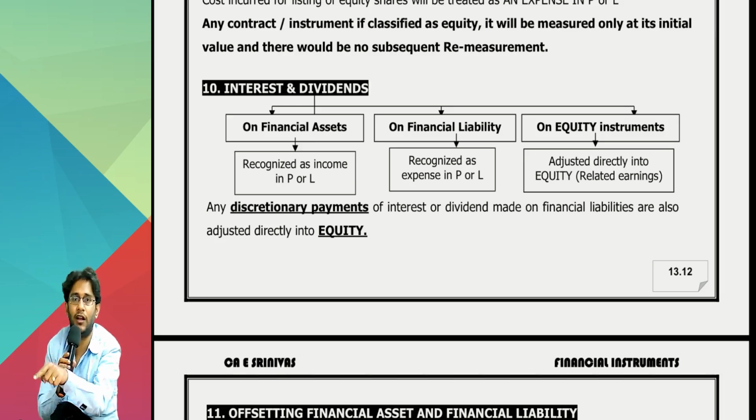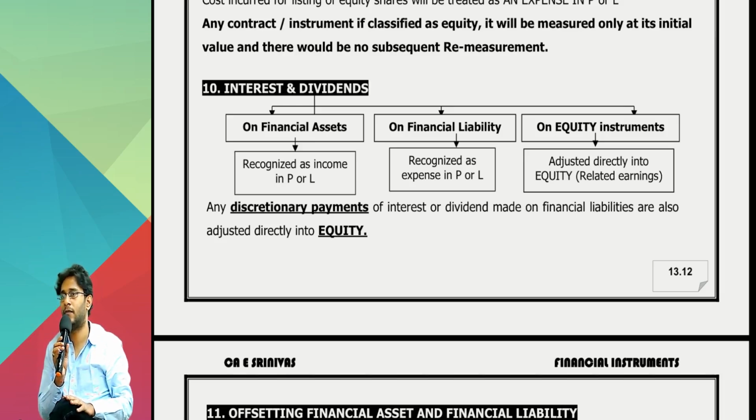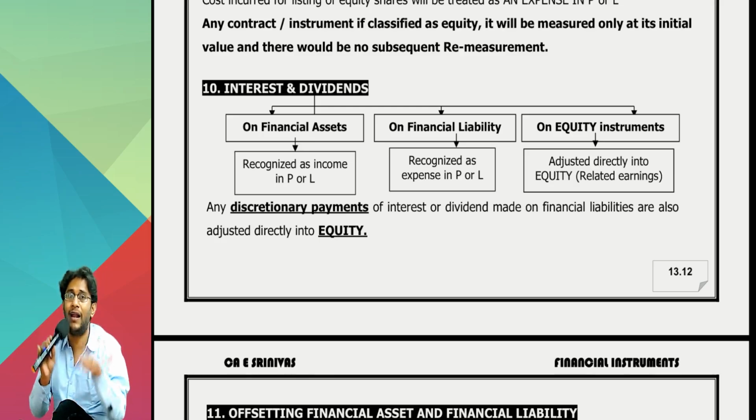Obligation-to-pay kinds of payments, P&L. Suppose preference shares are there, redeemable. I told you, mandatory dividend.